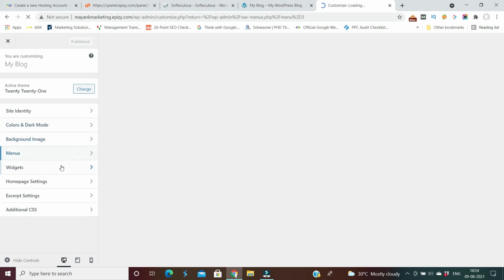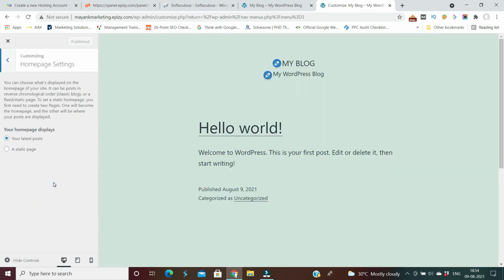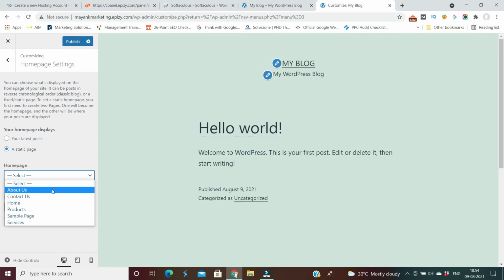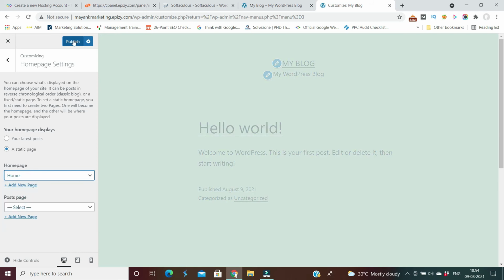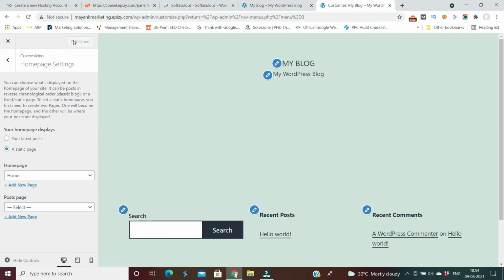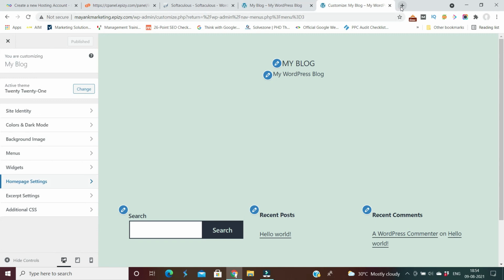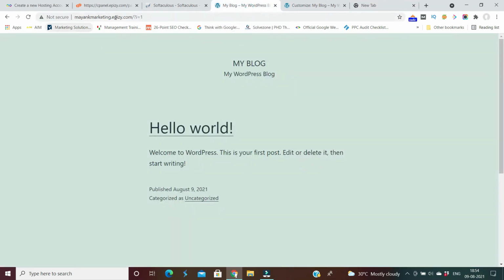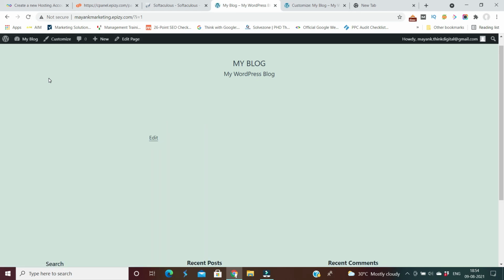In the customize you can go to the home page setting option, and in the home page setting option go to static page and select the home page as home and publish this page. So now you can see your website is live, and this website already has some components which you have created.